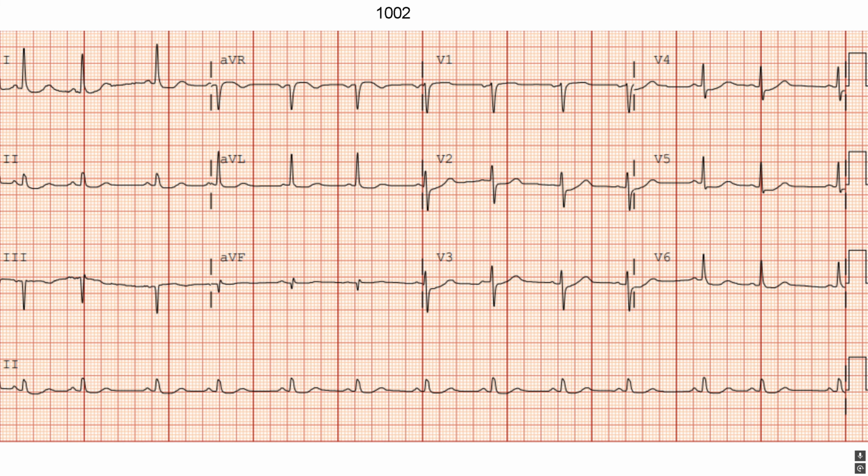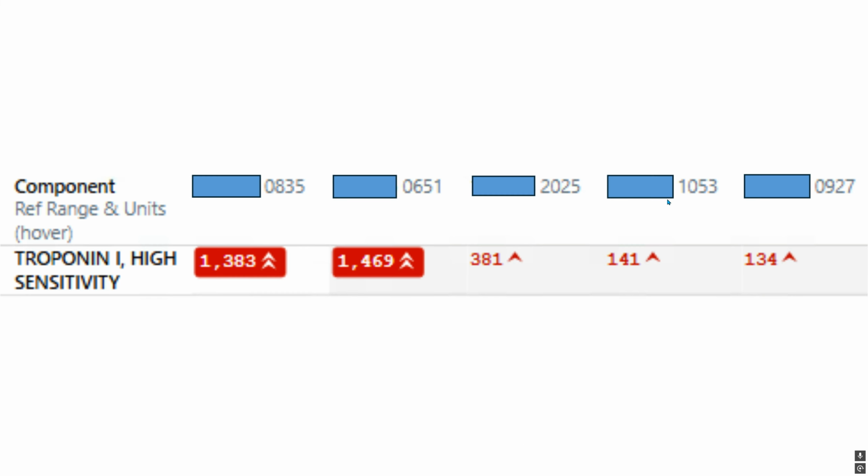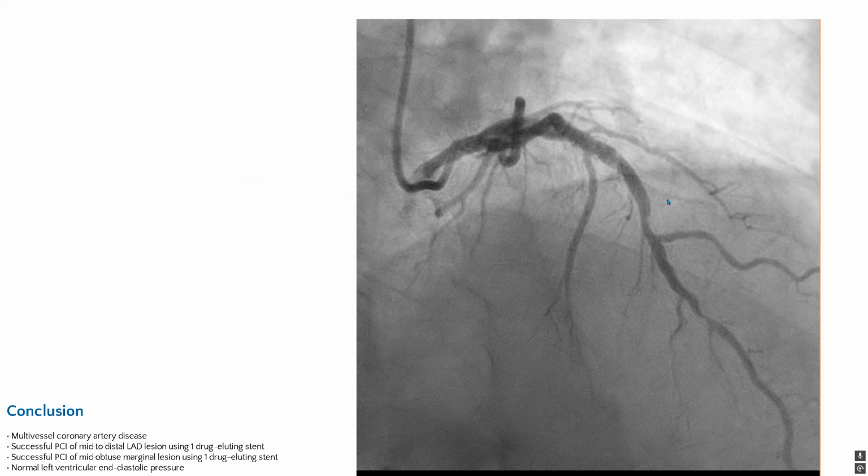But regardless, Hartle was like, I think this guy needs a heart cath. They're like, no, we'll see what happens. So he gets admitted, and here's what happens with the troponins: mildly elevated in the emergency room, and then they get higher and higher. And of course, he goes to the cath lab, and he has multivessel coronary disease. And he gets a stent in his LAD and his obtuse marginal.